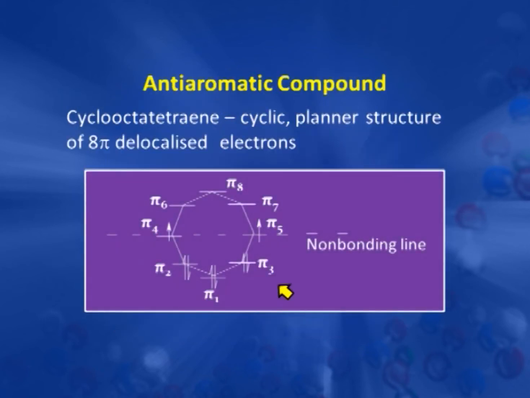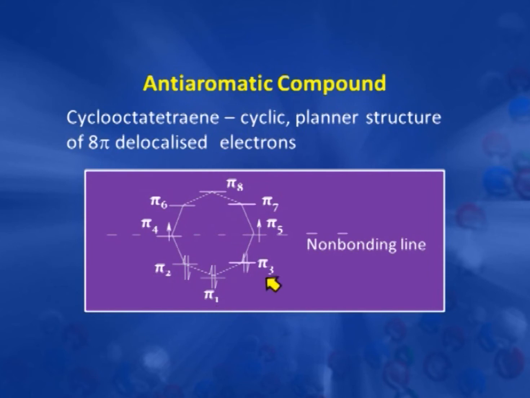Now again we see this molecular orbital diagram energy wise. Now there are 8 p orbitals, so this gives 8 new molecular orbitals, and these 8 new molecular orbitals are arranged in a cyclooctane with one vertex at the bottom and a non-bonding line in the middle. Now we have pi 1, pi 2, pi 3, pi 4, pi 5, pi 6, pi 7 and pi 8. So there are 8 pi electrons.